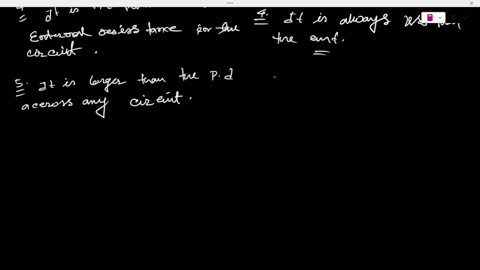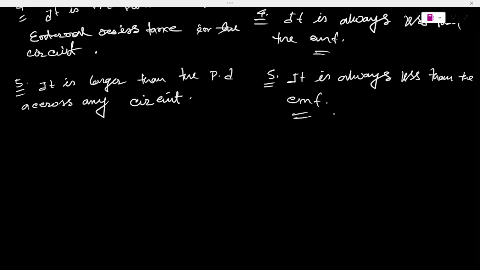At the same time, fifth point is that it is always less than the emf. It is always less than the emf. Is it clear? Okay, clear.